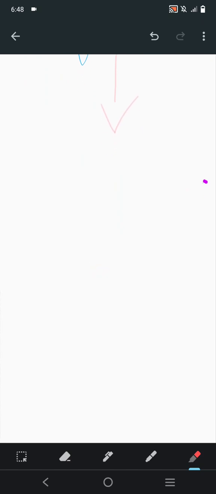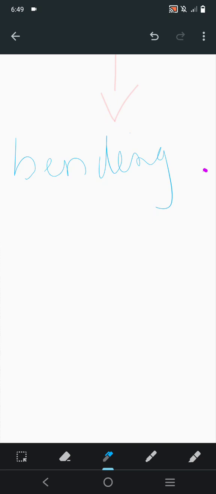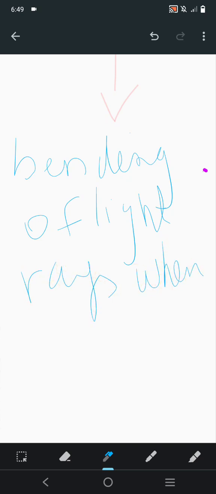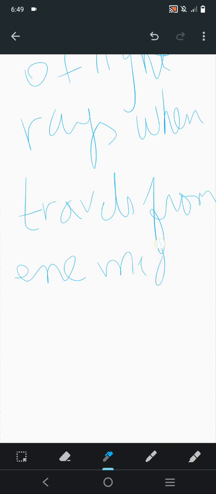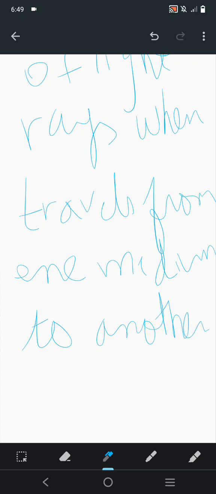Okay, so refraction means the bending of a light ray when it travels from one medium to another, means bending of the light.